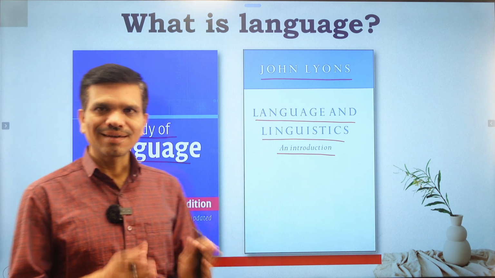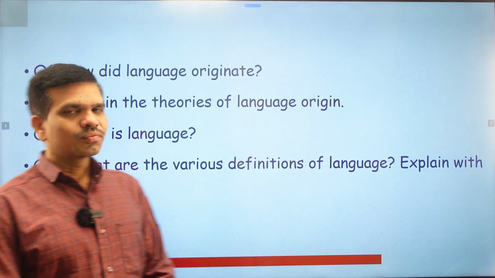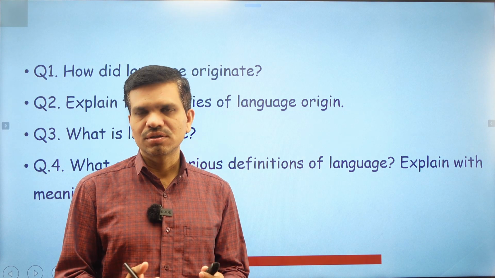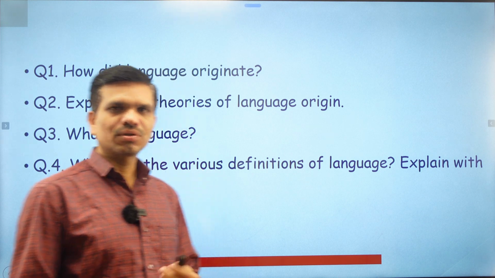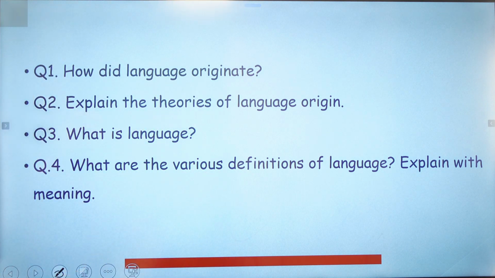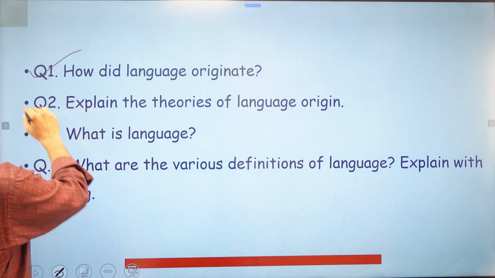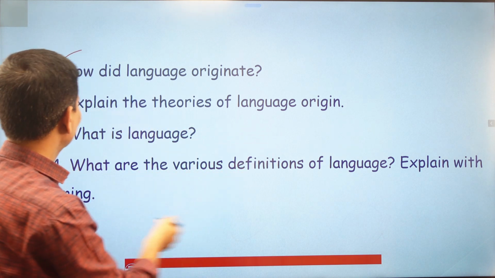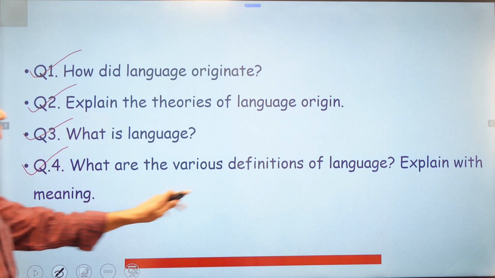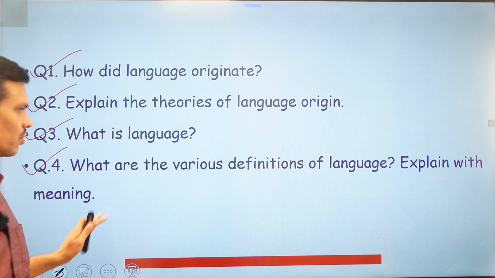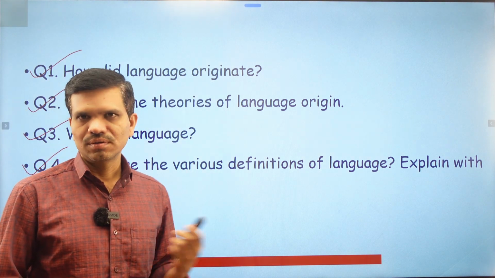So here we will understand the basic concepts in language. Very first, let's understand the origin of language. Now before that, there are a few questions which will be answered in this video, and this type of questions might be asked in your coming examination. Very first question: how did language originate? We will cover this part. The second: explain the theories of language. What are the different types of theories of language? Then we have: what is language? And the last question: what are the various definitions of language, explain with meaning. We will also consider the meaning while understanding the definitions of language.